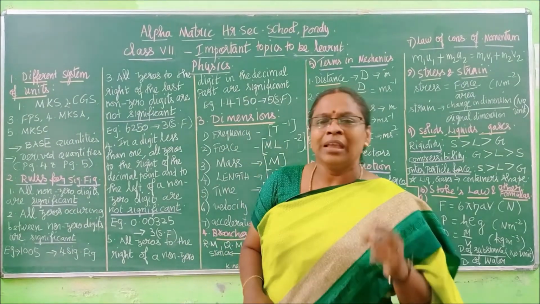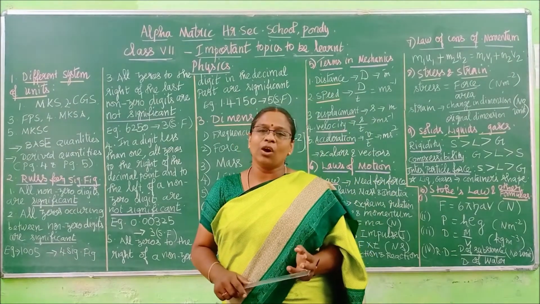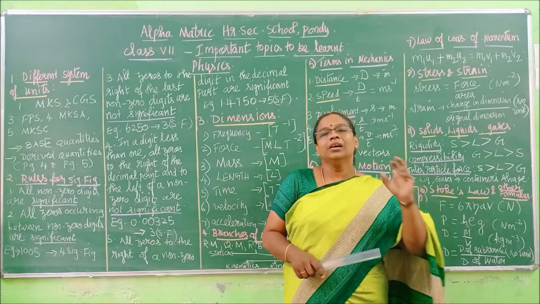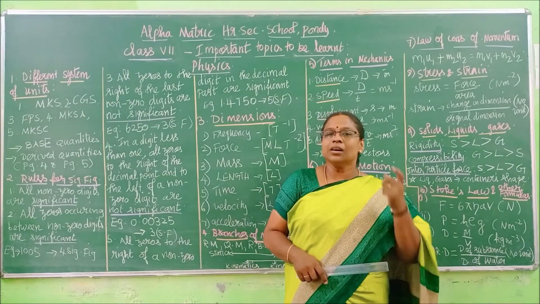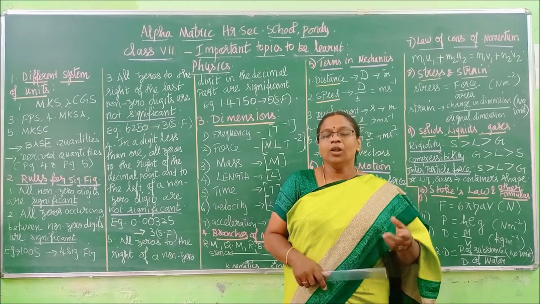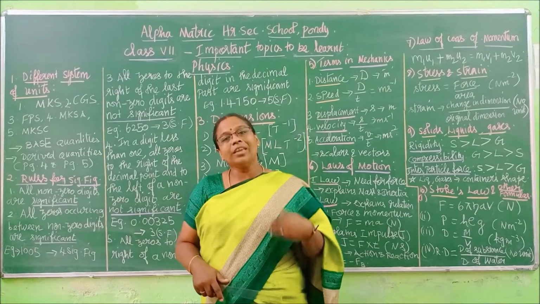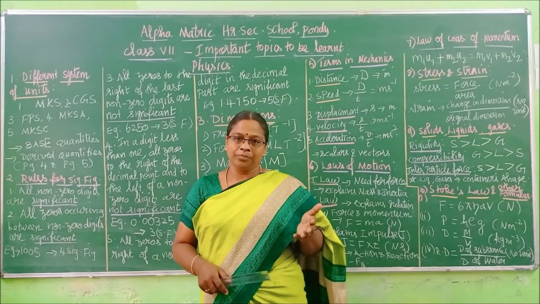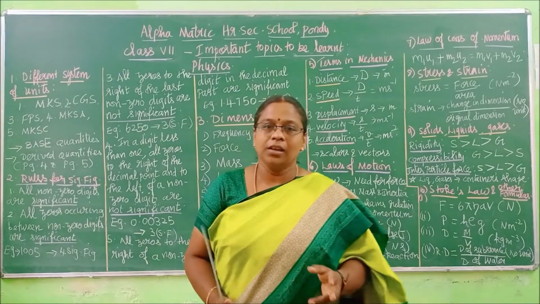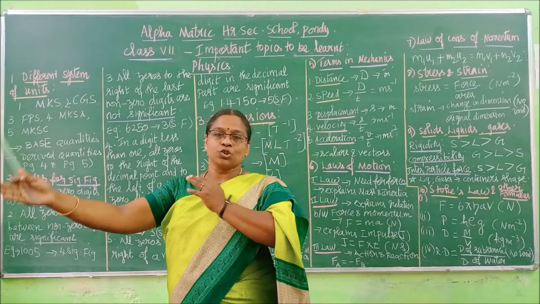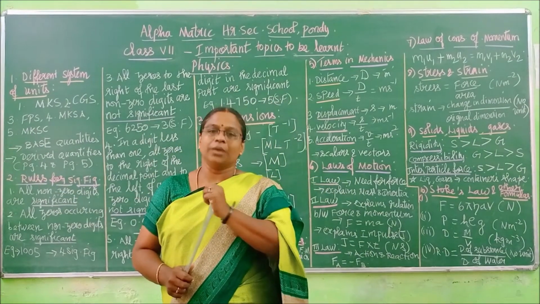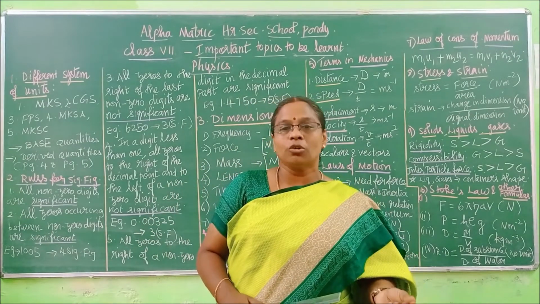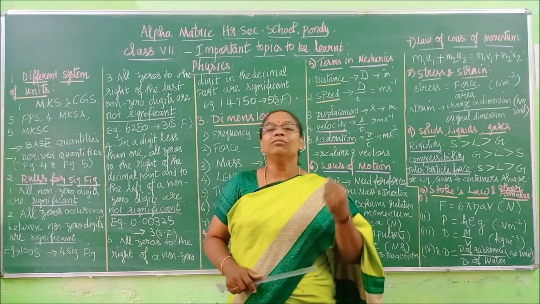For example, area we take. What is the formula for the area of a square? A square. A means length here. Length into length. Length is one base quantity, right? So area is not a base quantity. We express that area in terms of fundamental quantities. Such quantities which we can express in terms of other fundamental quantities are called derived quantities, and the units for those quantities are called derived units.